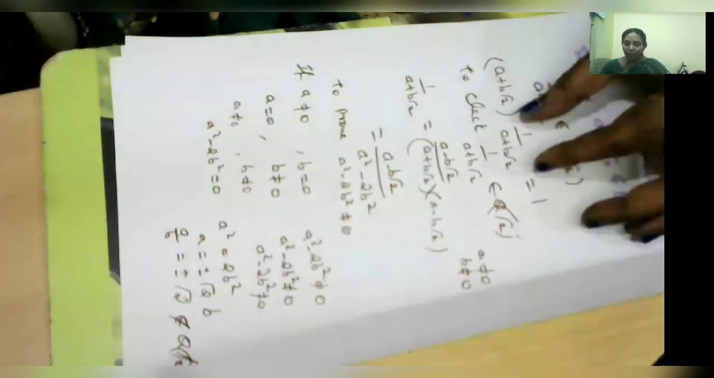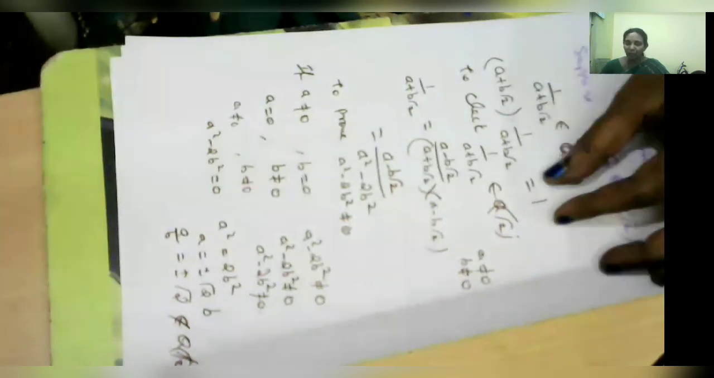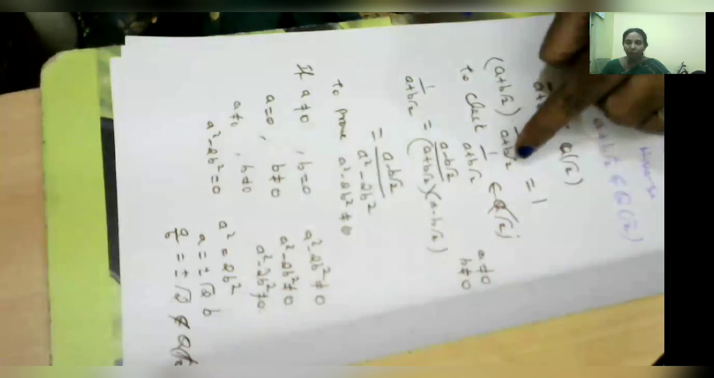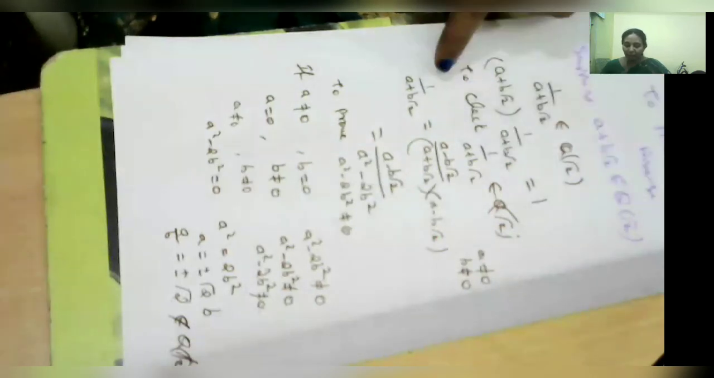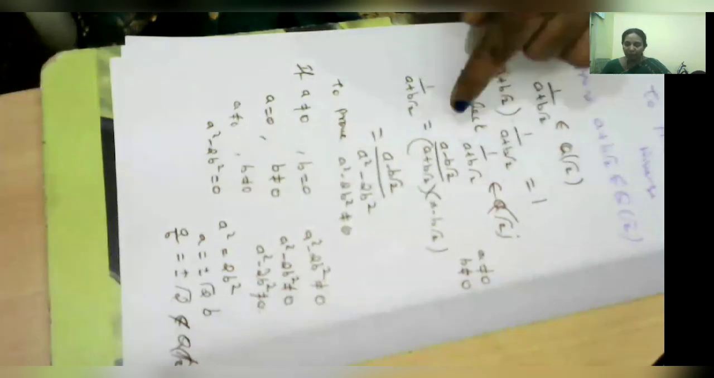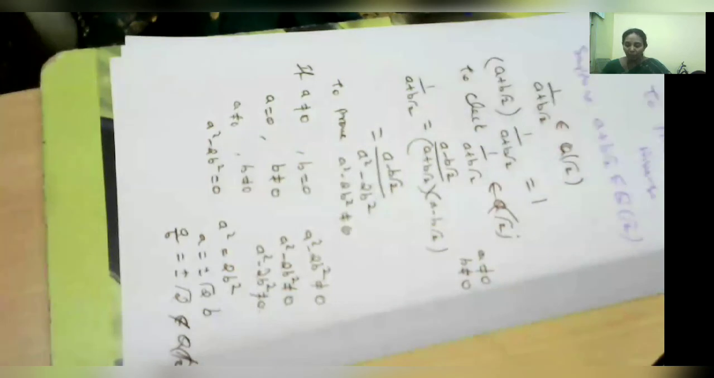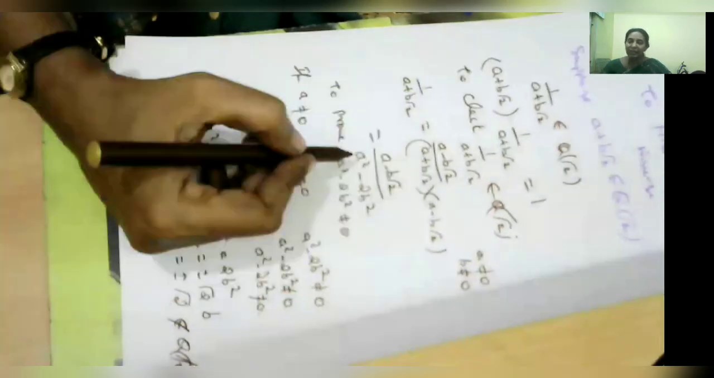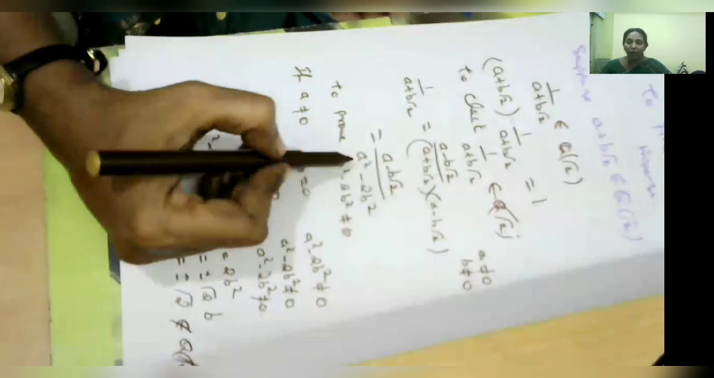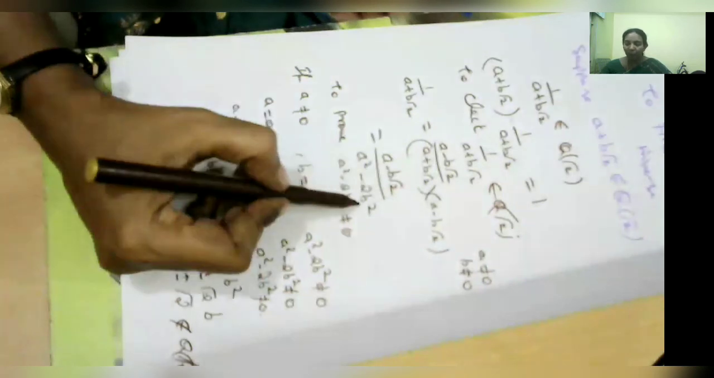a plus b root 2 times 1 by a plus b root 2 equals 1; this is the multiplicative inverse. Suppose a plus b root 2 belongs to Q root 2; we are proving that the element of the form 1 by a plus b root 2 also belongs to Q root 2. For checking that, we consider 1 by a plus b root 2 and multiply both numerator and denominator by a minus b root 2. Then we get a minus b root 2 divided by a square minus 2b square.